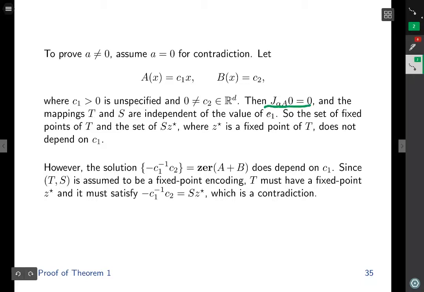Since the output of the resolvent with respect to A at 0 is equal to 0, regardless of the value of C1, the mappings T and S are independent of the value of C1. The set of fixed points of T and the set of outputs of the solution mapping S evaluated at a fixed point do not depend on the value of C1. However, the solution of the monotone inclusion problem defined by A and B, in other words, the 0 of A plus B, does depend on C1. Since T,S is assumed to be a fixed point encoding, T must have a fixed point z star, and the output of the solution mapping at z star must be the solution. This is a contradiction, and we are forced to conclude that a is not equal to 0.